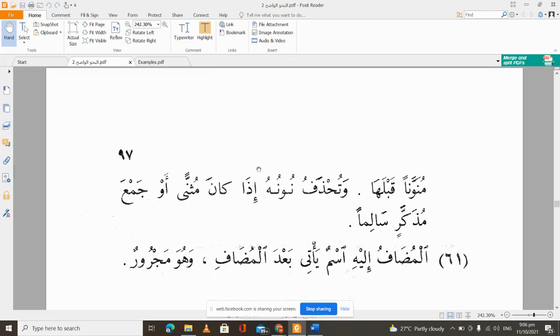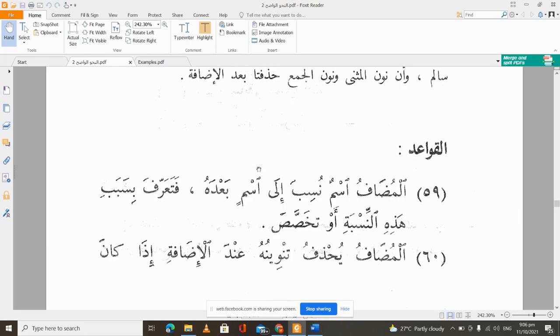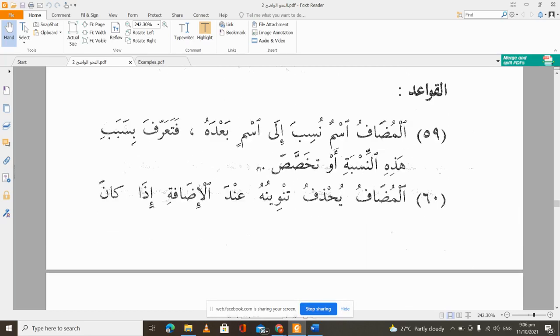On mudaf and mudaf ilayhi. So a brief recap: we said a mudaf is ismun nusiba ila ismin ba'dahu, a noun that we connect to a noun that is coming after it. Because of that connection between those two, that noun that was supposed to be nakira becomes ma'rifa because of that relationship, or it becomes specified.